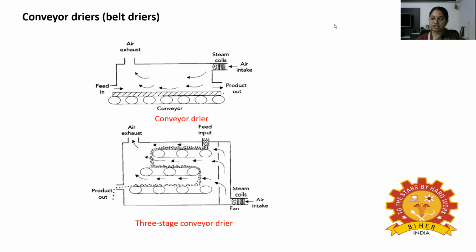The second application of the conveyor dryer is foam drying, in which liquid foods are formed into a stable foam by the addition of a stabilizer and aeration with nitrogen or air. Foam drying is approximately 3 times faster than drying a similar thickness of liquid.